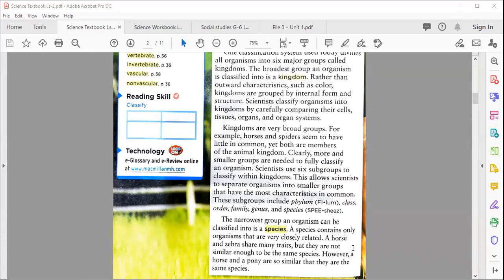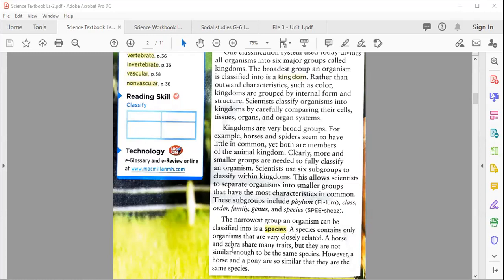Because as I mentioned, we have three parts or three SLOs that we will learn today. Number one, about the classification. Second, the kingdom. And the third and the last one is species. So let's see what a species is. The narrowest group an organism can be classified into is a species. A species contains only organisms that are very closely related, meaning they are similar to one another.